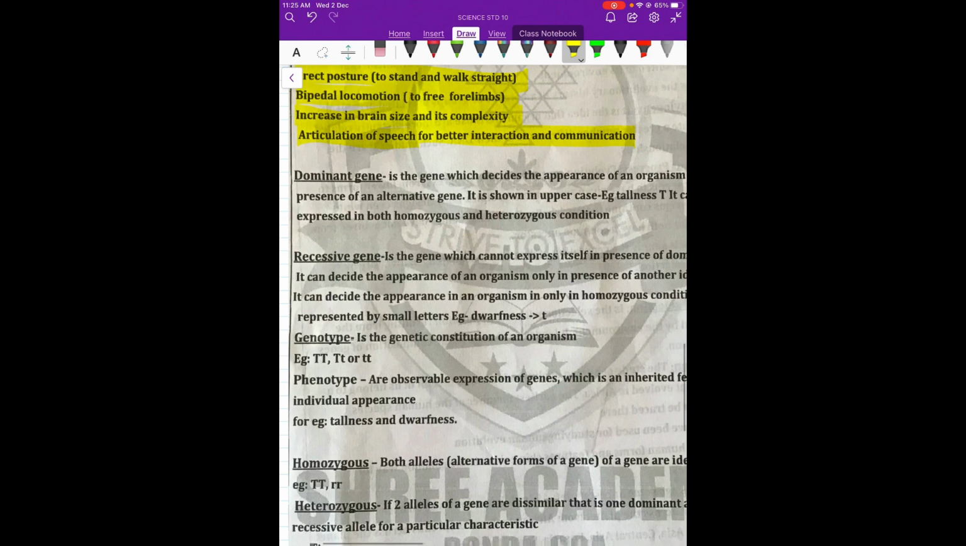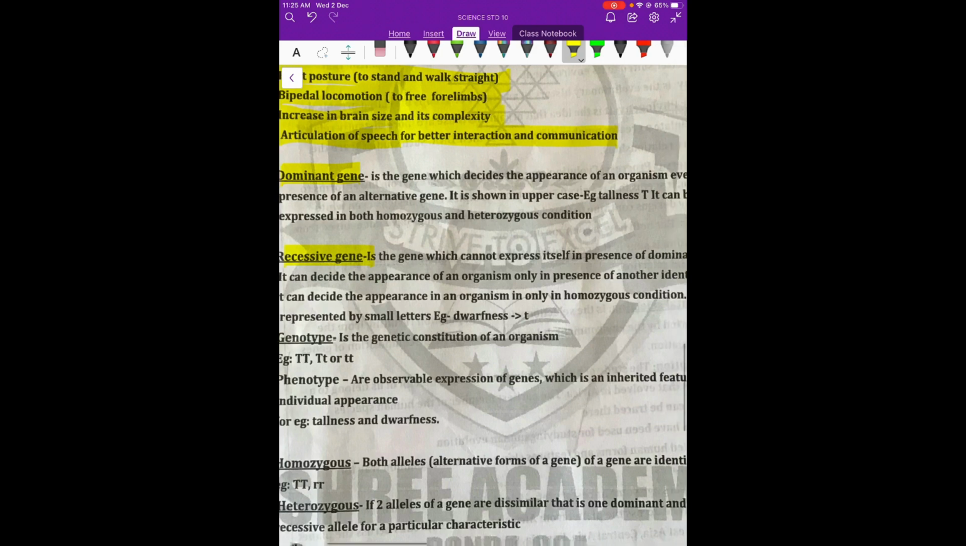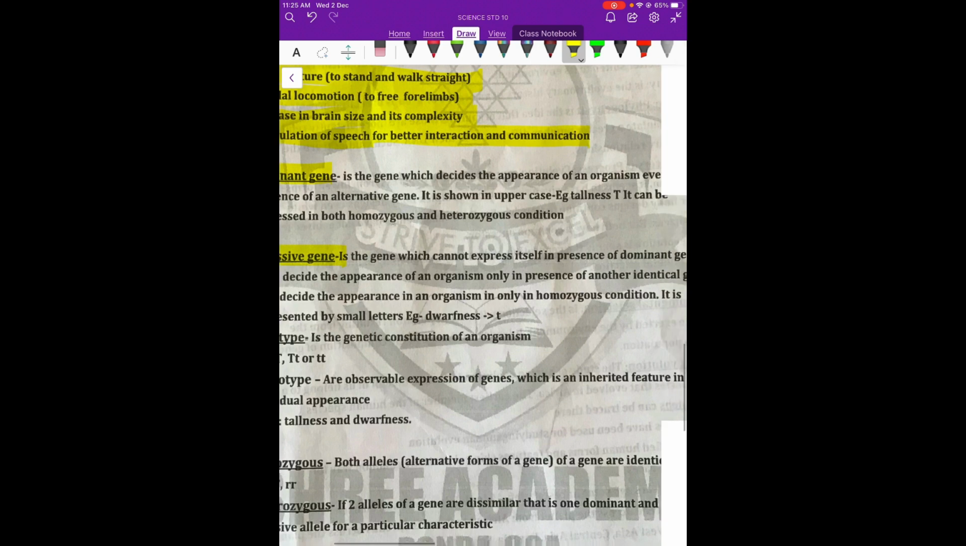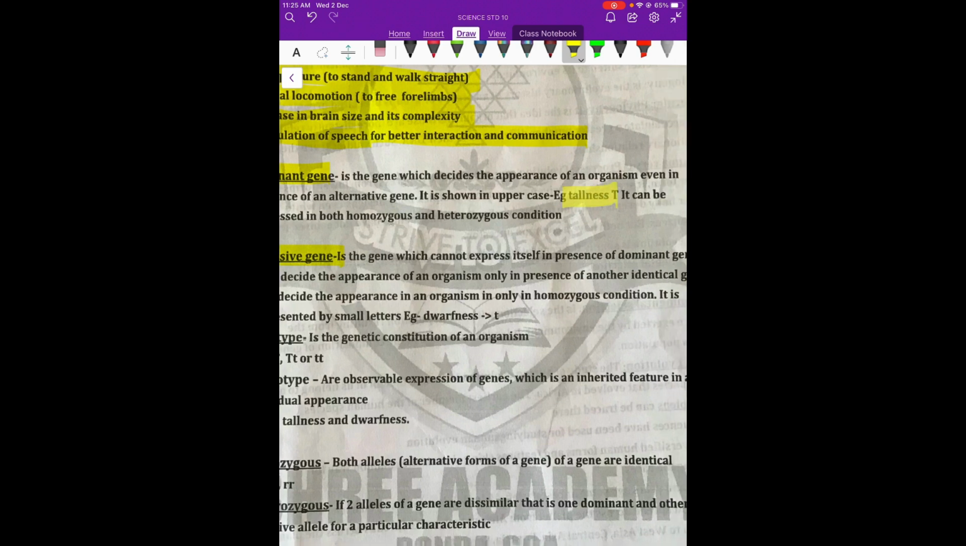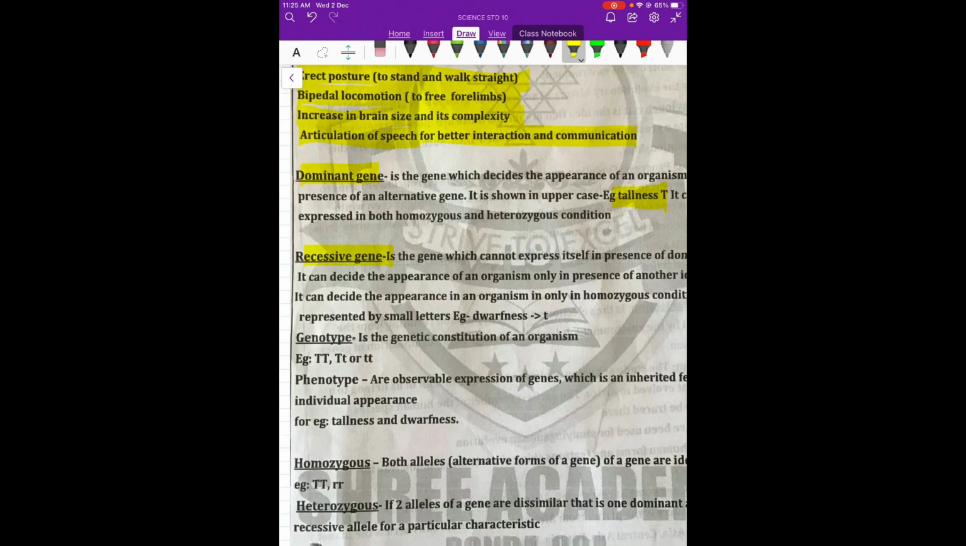So there are a few terms in this chapter. What is the dominant gene and the recessive gene? Dominant gene is the gene which shows itself, which expresses itself in the appearance of an organism. For example, in Mendel's experiment, tallness. Now there were 2 traits, one is tallness and one is dwarfness. The tallness, because it was dominant, is shown as T. So dominant genes are symbolized by capital letters, and it is this which is expressed in the offspring. Now it can be expressed in both homozygous and heterozygous conditions.